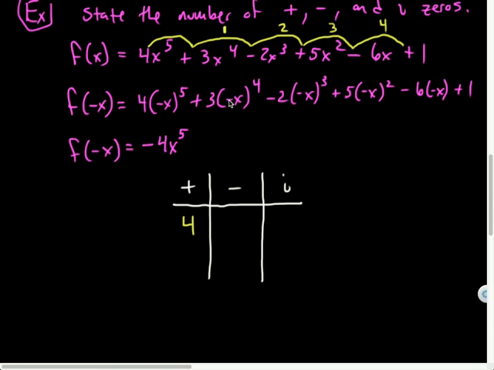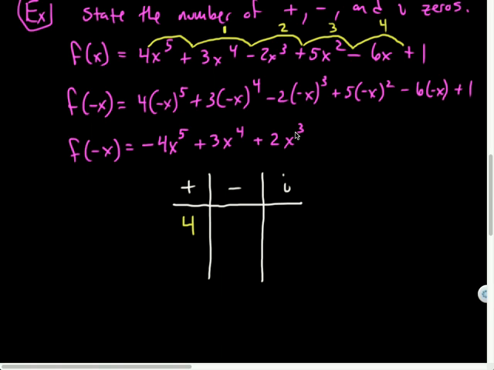Negative raised to an even will be positive. So this is positive multiplied by positive 3, still positive. So I can just simplify that to be positive 3x to the 4th. Okay, all right. Negative to an odd is negative, multiplied by a negative is going to be positive 2x cubed.